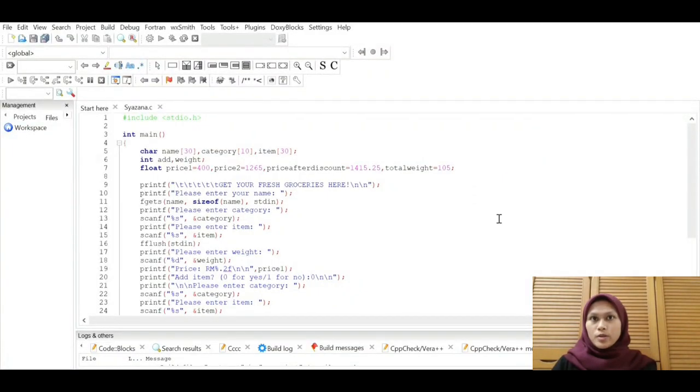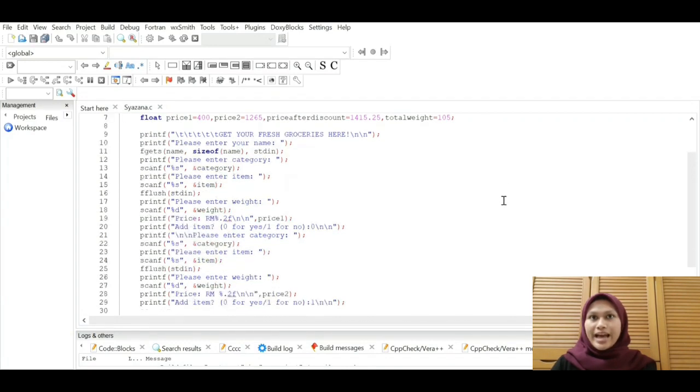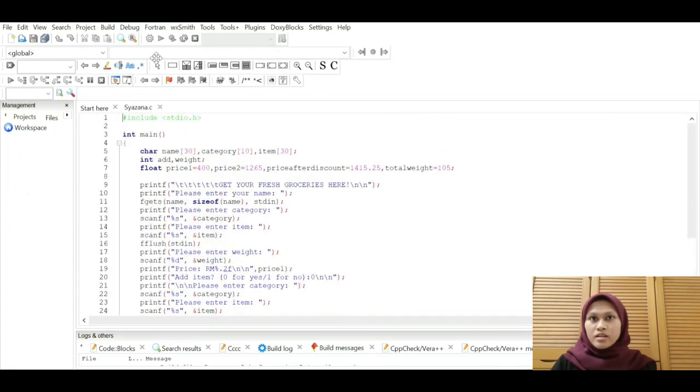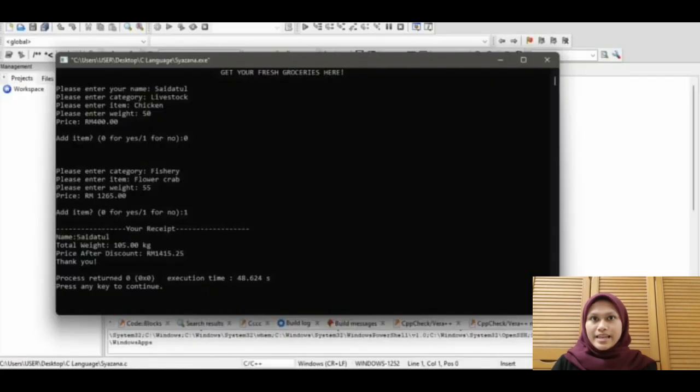For the programming, which is only for input and output, we can see this is the coding that I have already done. So I will run the program to see if we get the correct output screen or not. The data that I'm going to insert is like the test data from our case study. So we can see here is the output screen that has already entered the data. The input is the name, category, item and weight. For the output data, which is under the receipt statement, is name, total weight and price after discount.